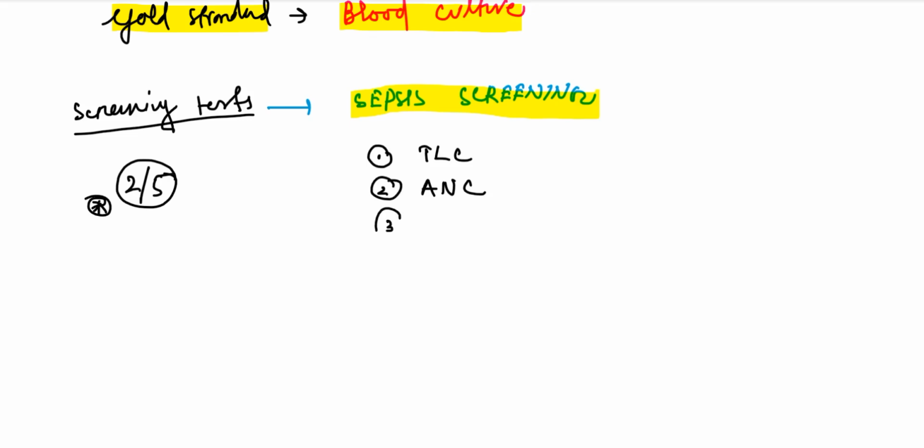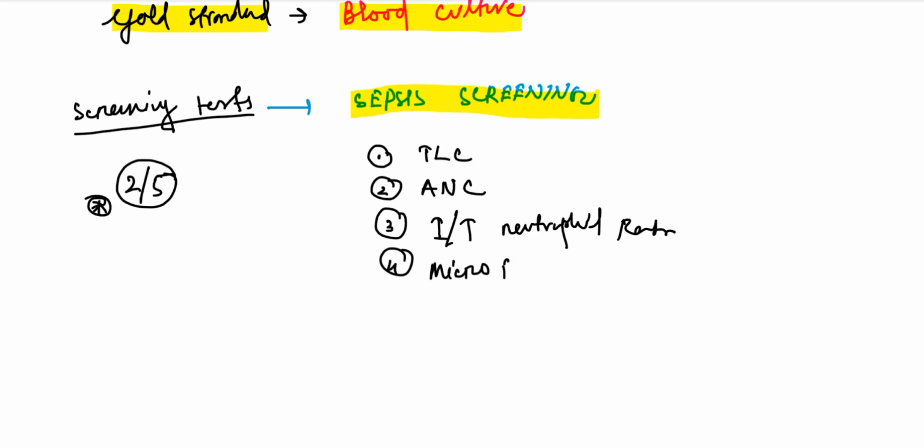Number 3, immature to total neutrophil ratio. Number 4, micro ESR, and number 5, CRP, C-reactive protein. So among these 5, if any 2 is positive, then the sepsis screen is positive.